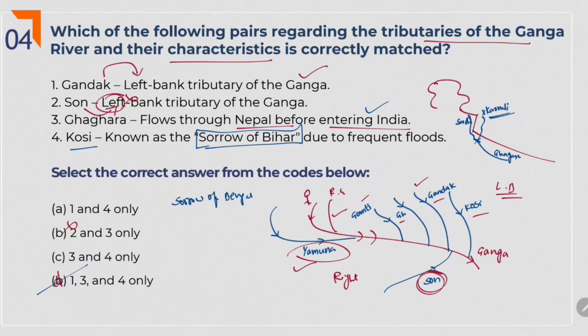Because of so much silt carried by a river, it constantly changes its river course, which leads to frequent floods in Bengal. It is none other than the Damodar river. Same thing applies to the Kosi river also. Bihar faces a lot of floods because of the Kosi river. Okay, coming to the next question.